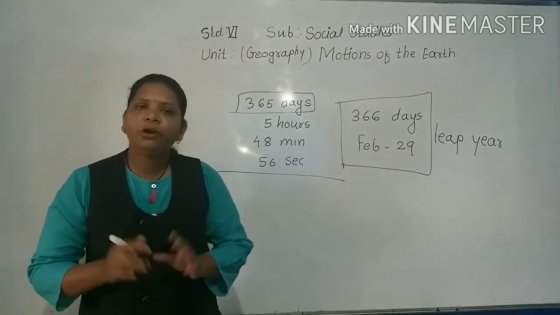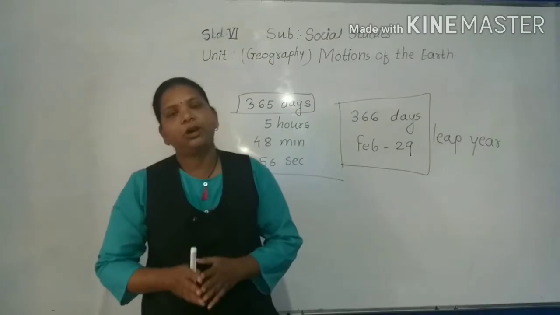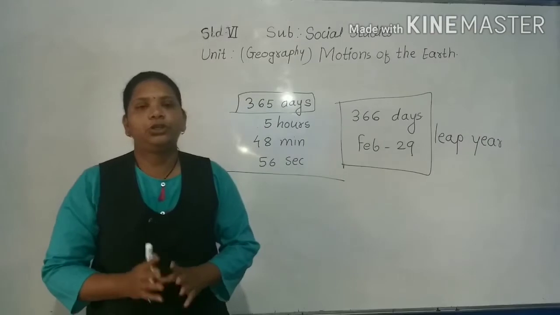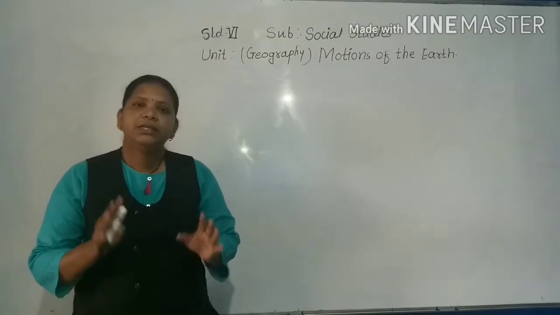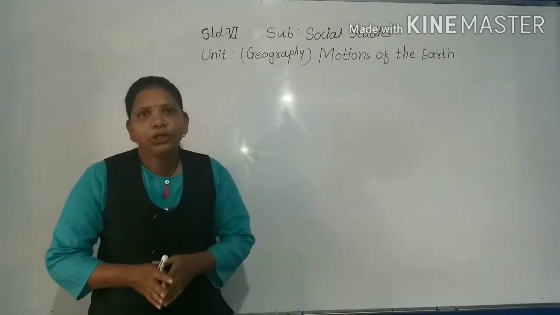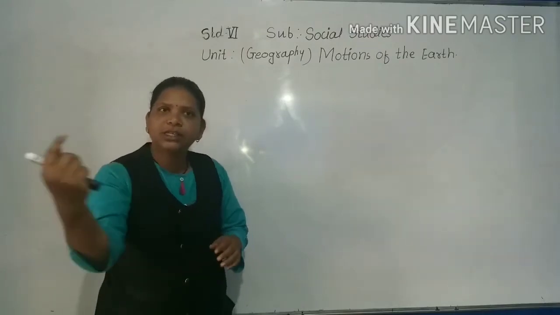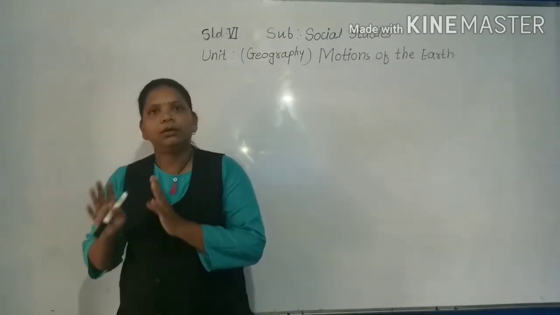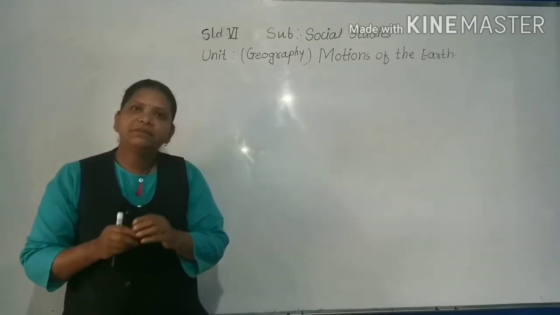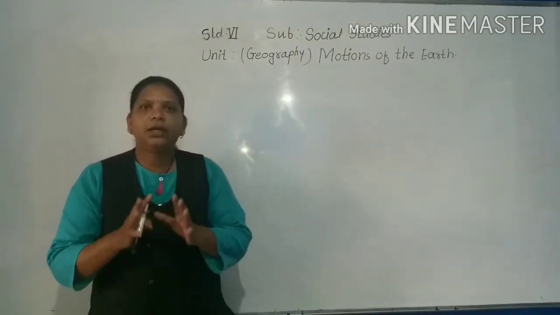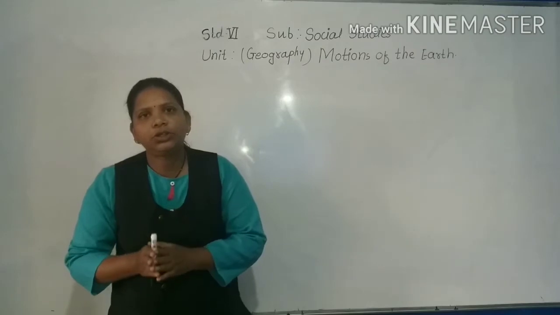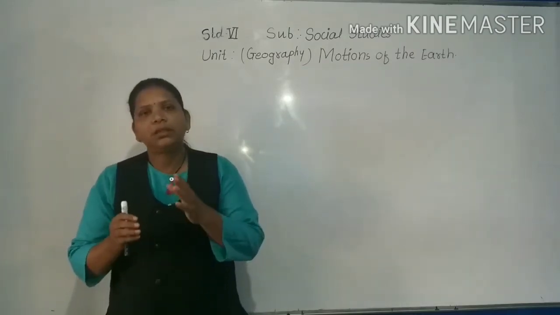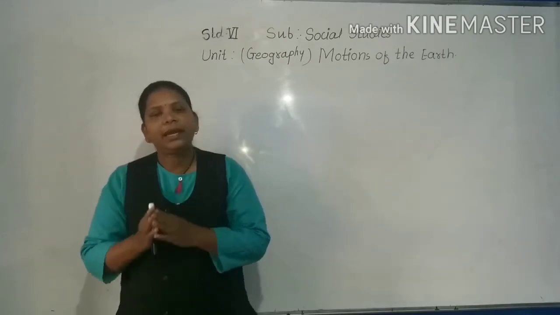Now we will move forward and see the effects of revolution. So what happens due to the revolution of the earth, that we will see. The revolution of the earth around the sun directly or indirectly affects life on the earth and causes various natural phenomena. The first effect is differences in the duration of day and night.